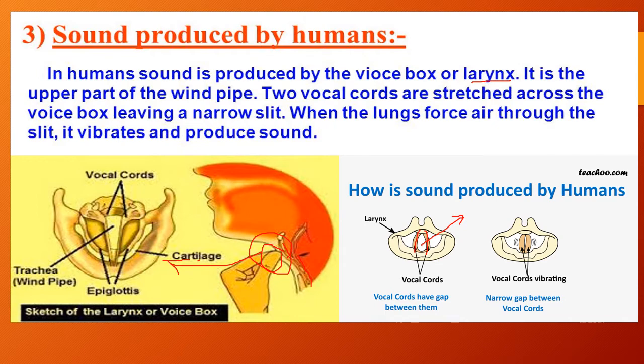box. Do this, children. Once again, in humans sound is produced by the voice box or larynx. It is the upper part of the windpipe. Two vocal cords are stretched across the voice box, leaving a narrow slit. When lungs force air through the slit, it vibrates and produces sound. Here you can observe the vocal cords and the narrow slit between them. When the lungs force air through the slit, the vocal cords vibrate and produce sound.